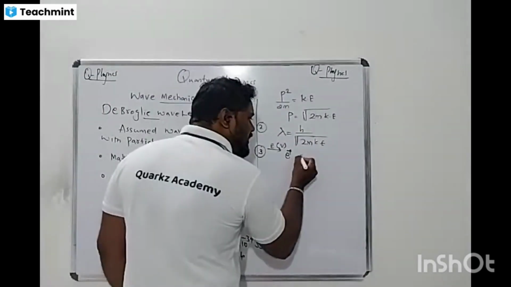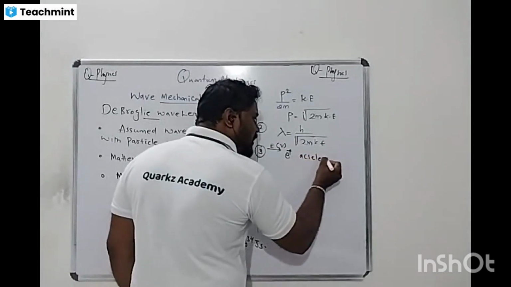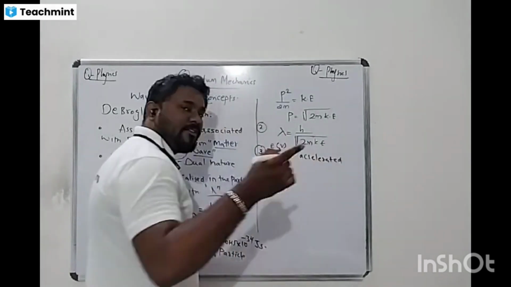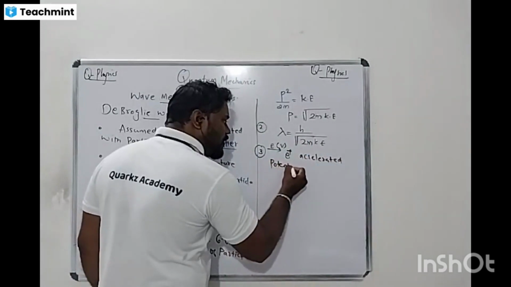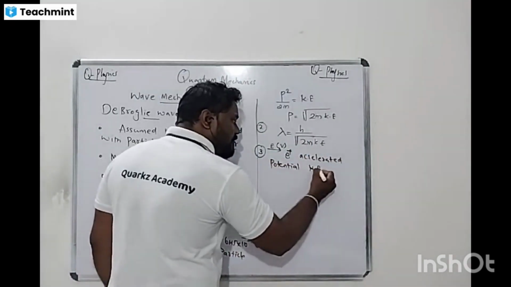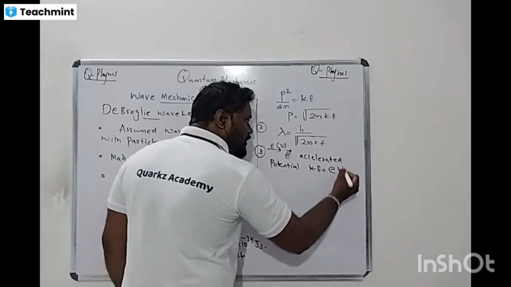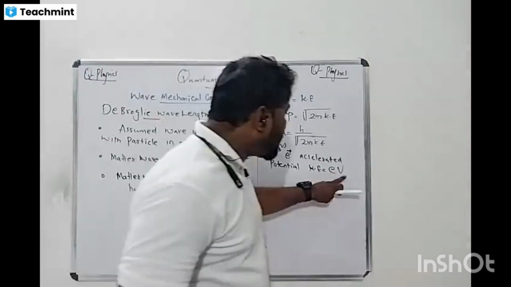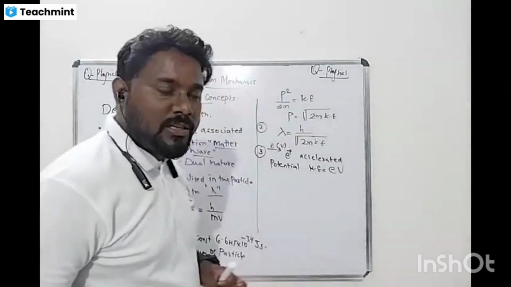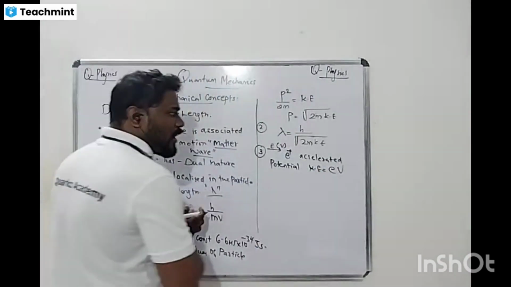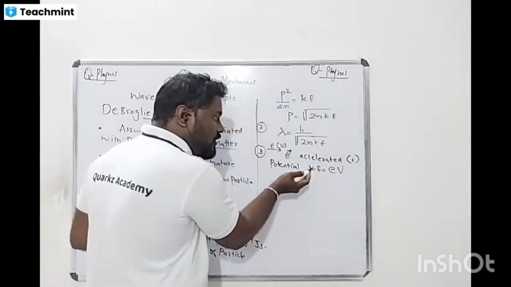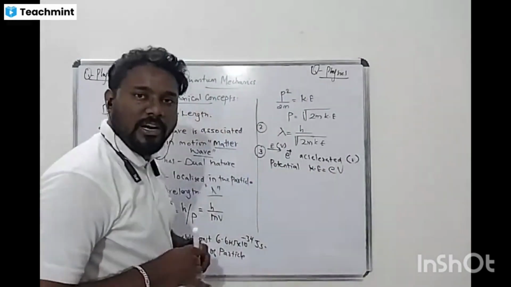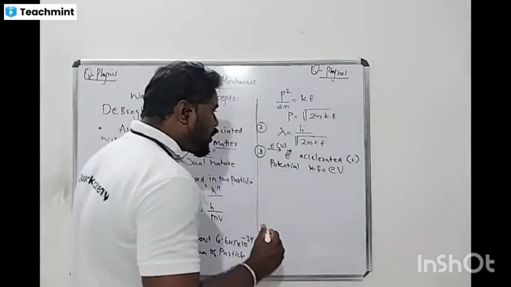So we can say it is nothing but accelerated potential. We can call it accelerated potential, which is related to kinetic energy. This is a very important relation. The relation is nothing but kinetic energy equals E times the corresponding potential. V is the accelerated potential, and E is nothing but the charge. Then that is nothing but the kinetic energy. Can we substitute here? This is a very important relation.